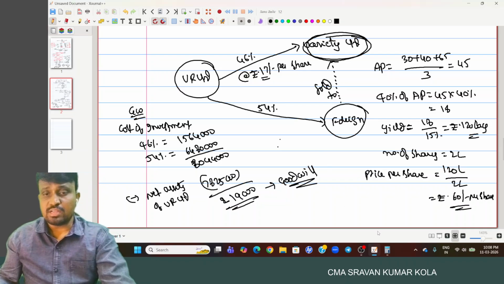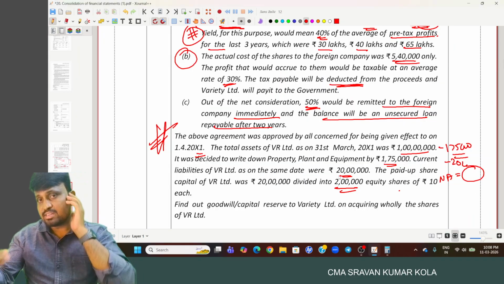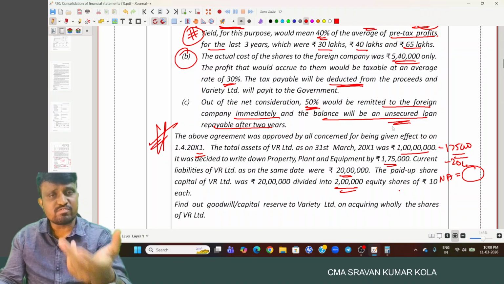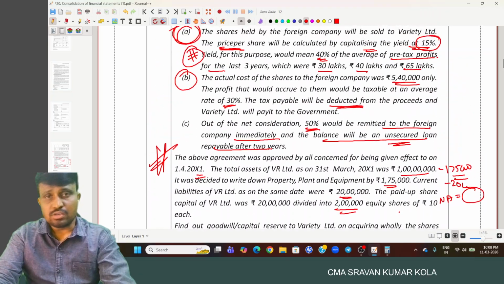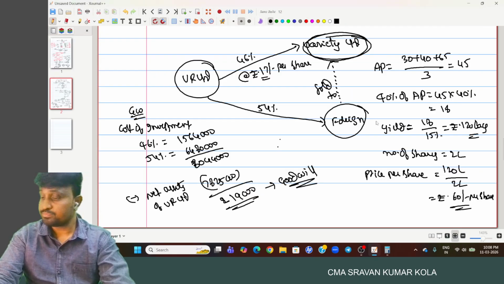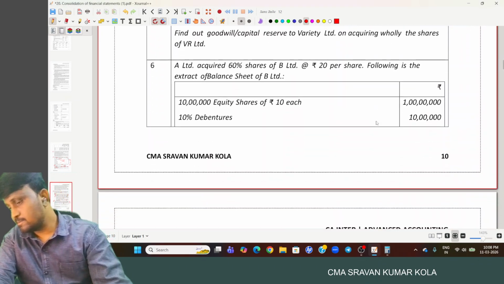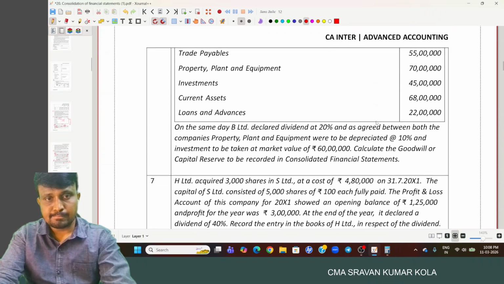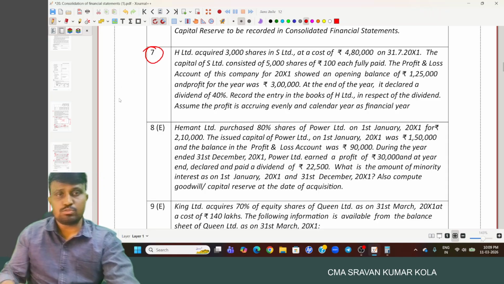But in this question, one more question they may ask: how much amount is remitted and how much amount will be transferred to unsecured loan? So that's why I told you, for MCQ purpose, this is a very, very important question. Don't skip this question, try to do it once. And then we'll do the seventh question.